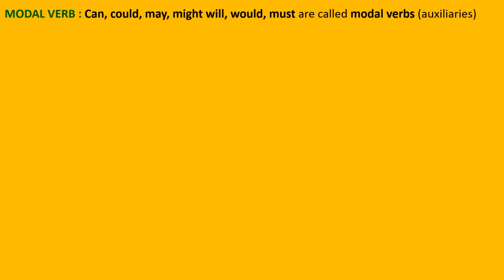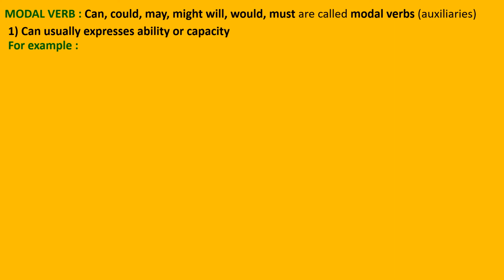After auxiliary verbs, we will be dealing with the modal verbs, or you can also call them modal auxiliaries. And which are these words? These are words you are very well used to. Almost daily we use them. We use can, could, may, might, will, would, must. These are the words which are called modal auxiliaries, and we use them in various sentences.